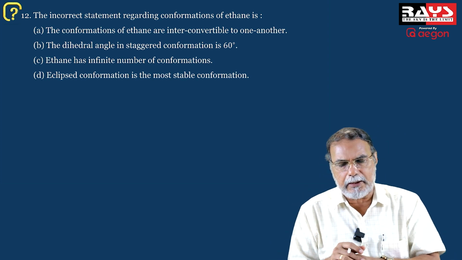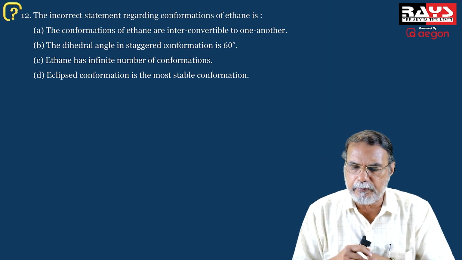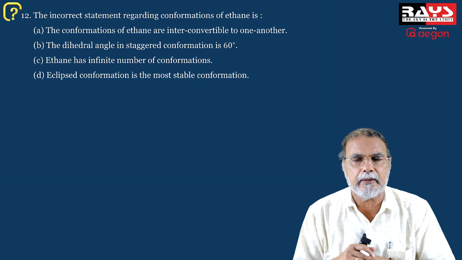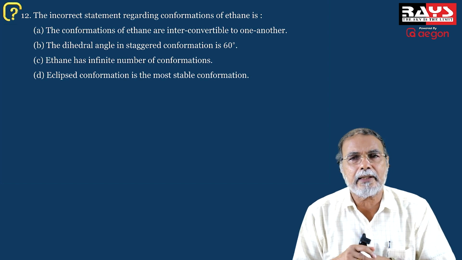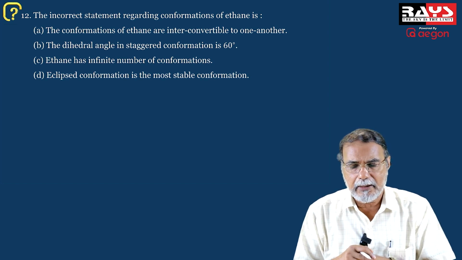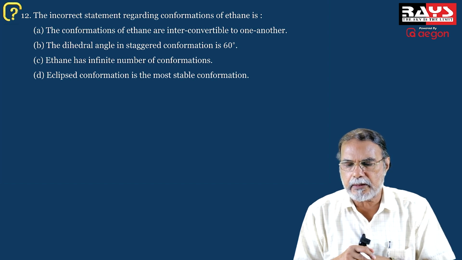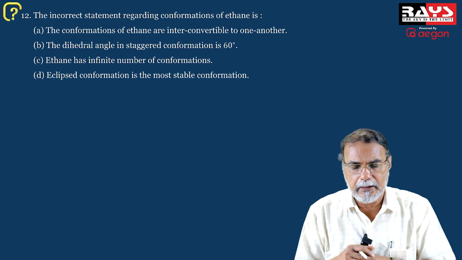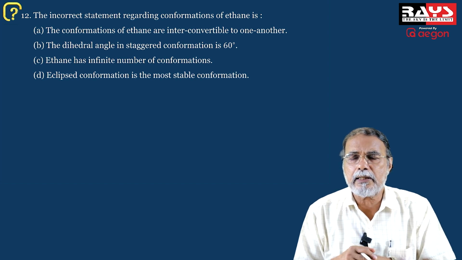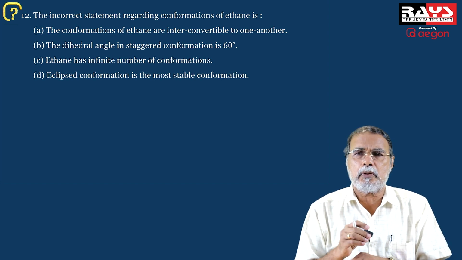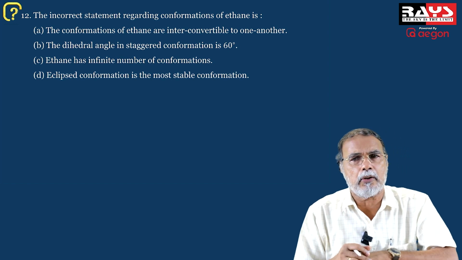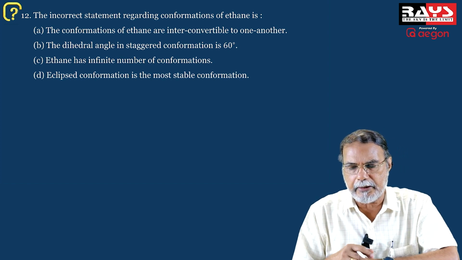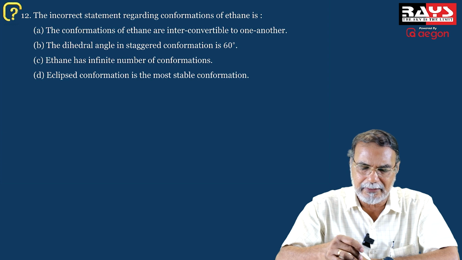Now question 12 is an incorrect statement regarding conformations of ethane. Which statements are incorrect? Now let us check the statements one by one. The conformations of ethane are interconvertible to one another. That's there. Interconversion is there because the interconversion requires only small energy. Energy difference is small, that the interconversions can take place. So the first statement is correct.